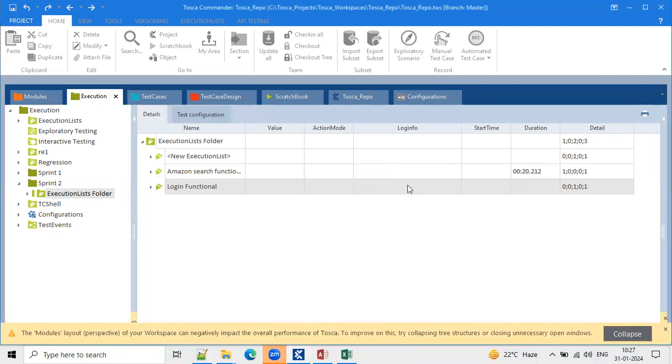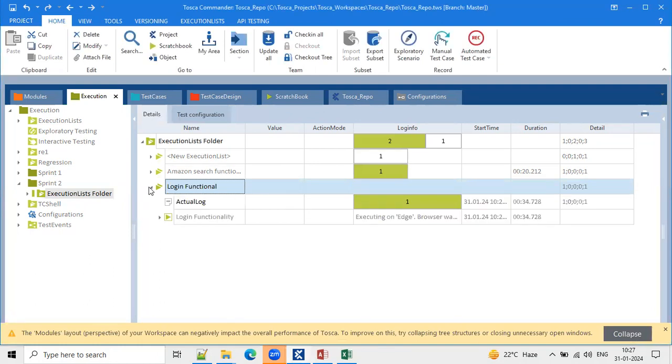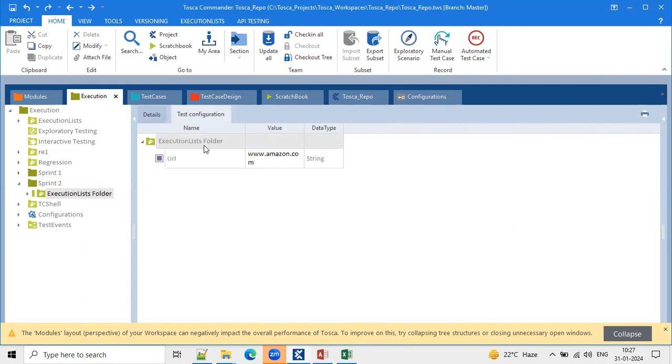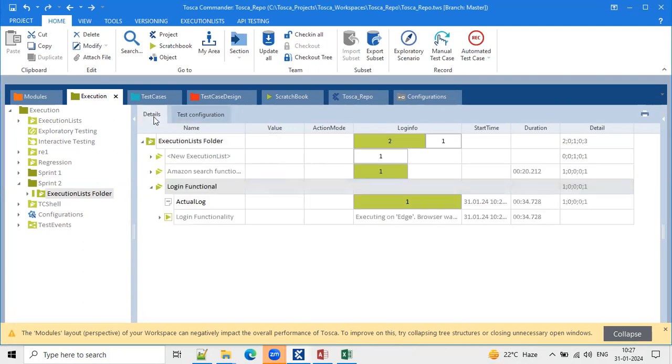Anusha, if you want to execute in other browsers, either Chrome or anything, where do we need to define? So we define here in the test configuration: browser equal to Chrome, or browser equal to Edge or Firefox. Whatever browsers we want, we define there. Currently I'm doing executions on the default browser in my system. I have not defined any parameter here.